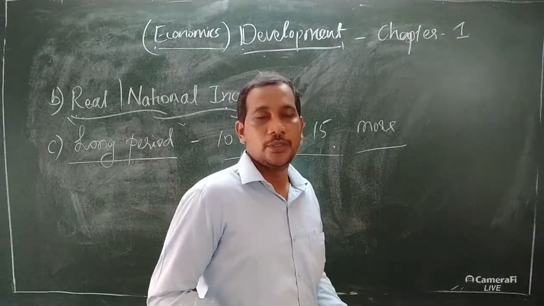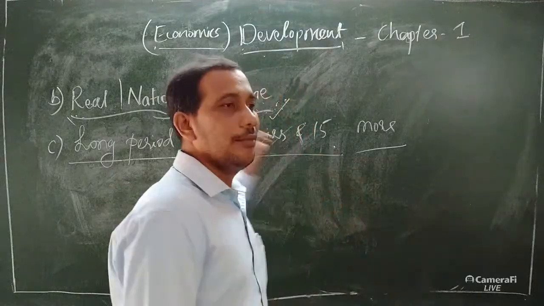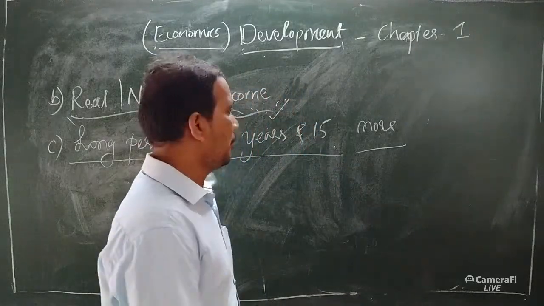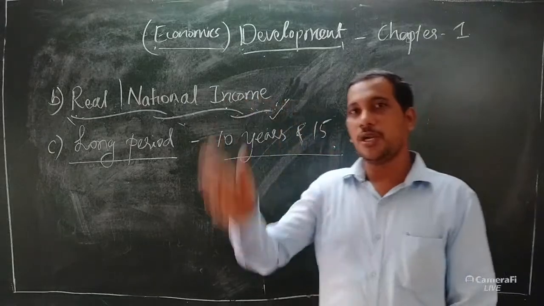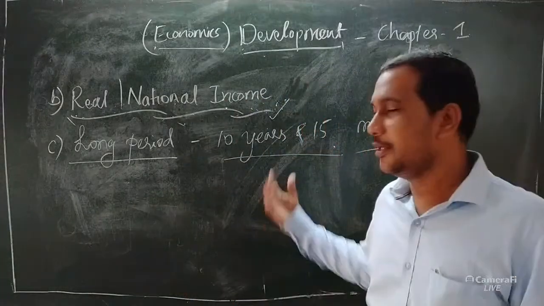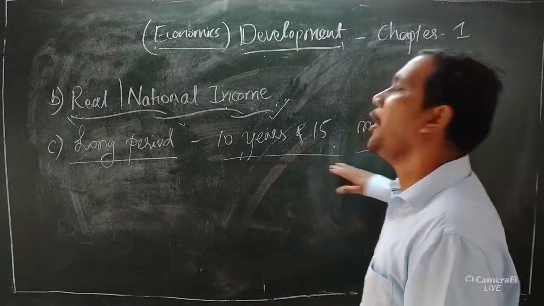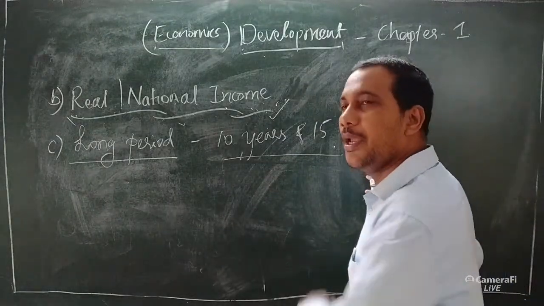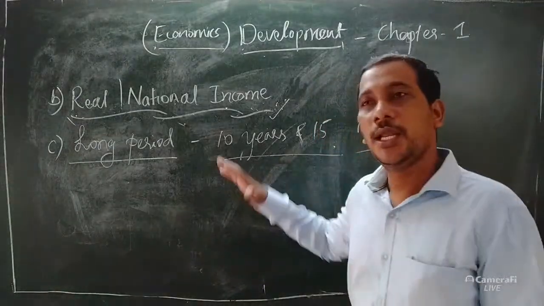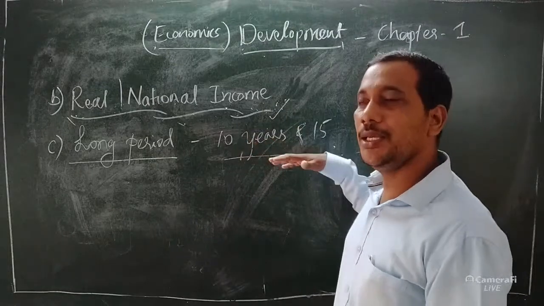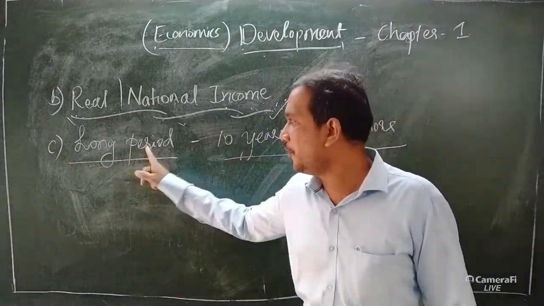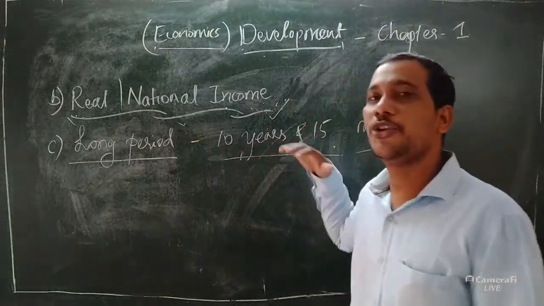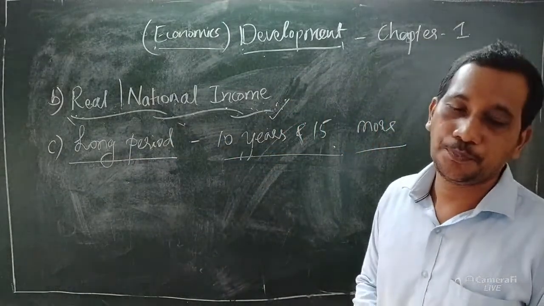Remember, a long period is very important, because from 1950, countries like America, Japan and England had a stable or sustainable national income, meaning there are no sudden changes, and year by year it is increasing. Therefore those countries get development. So the economist told that national income should be stable also.